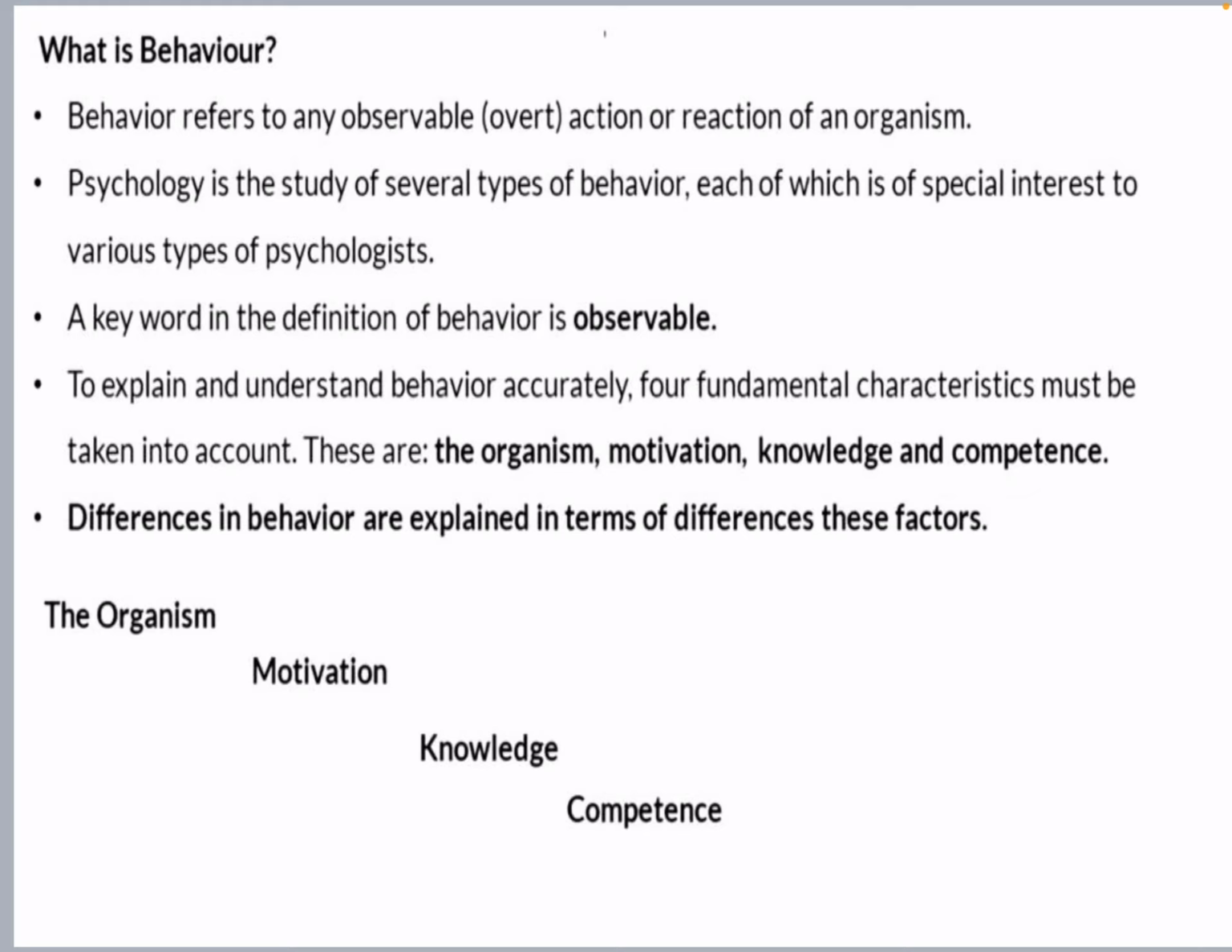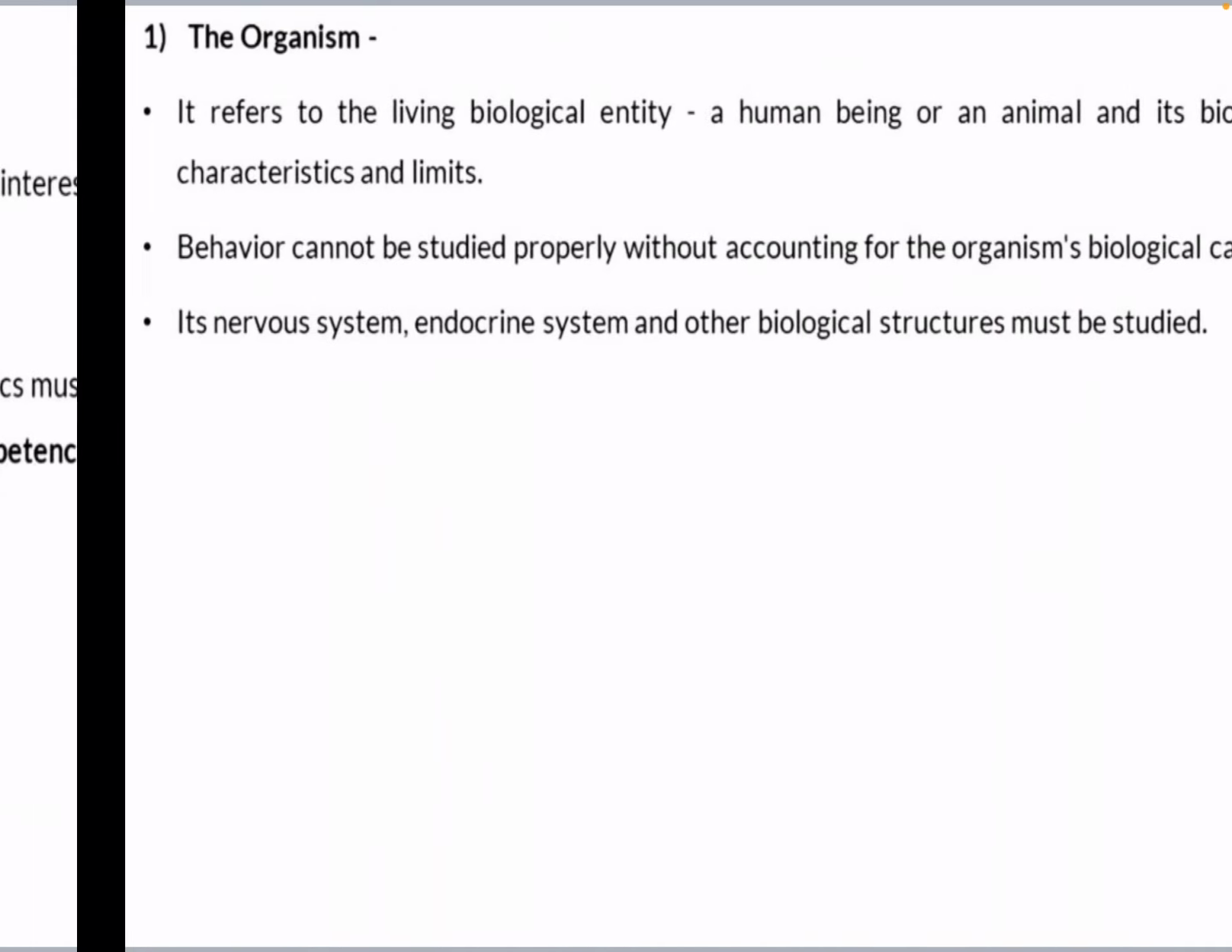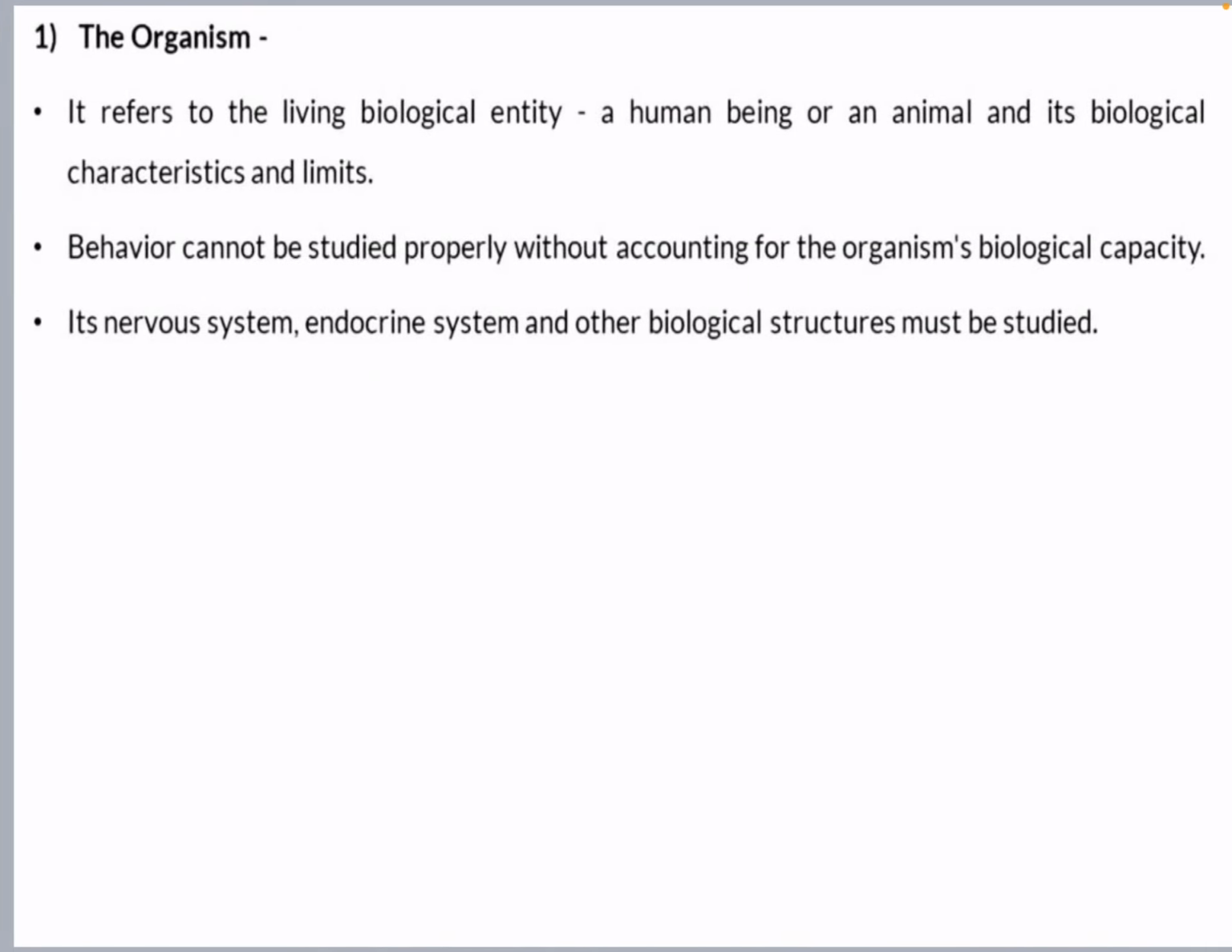To explain and understand behavior accurately, four fundamental characteristics must be taken into account. These are the organism, the motivation, knowledge, and competence. The organism is a biological entity, a human or an animal, with its biological characteristics and limits. Look at Ivan Pavlov's example of classical conditioning with a dog, and the dog was fond of meat. That's why that stimulus was easily replaced, and the things learned can be unlearned with the same method.